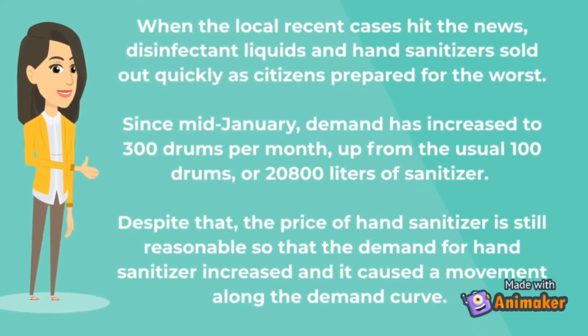the worst. Since mid-January, demand has increased to 300 drums per month, up from the usual 100 drums, or 2,800 liters of sanitizer. Despite that, the price of hand sanitizer is still reasonable so that the demand for hand sanitizer increased and it caused a movement along the demand curve.